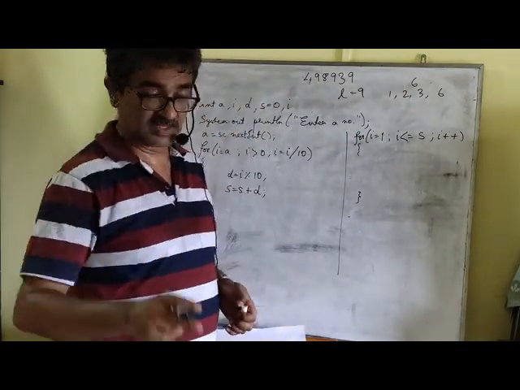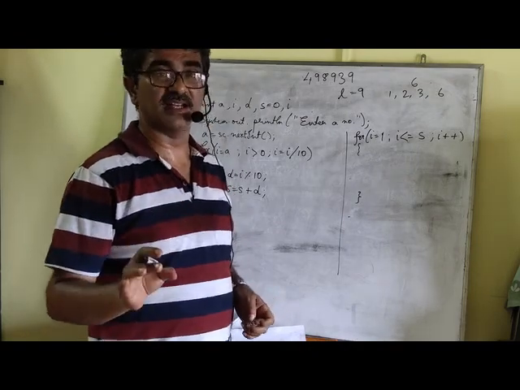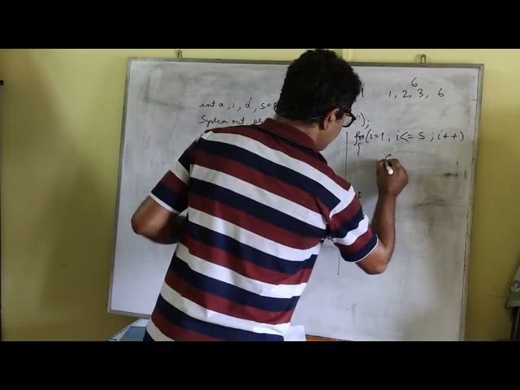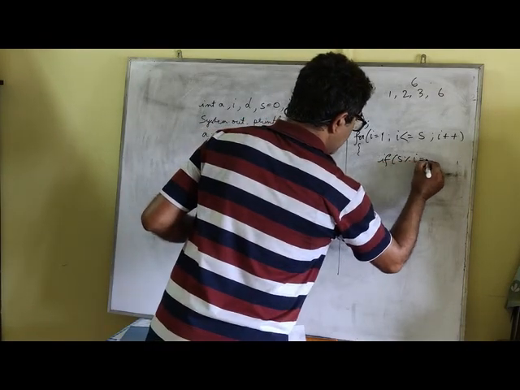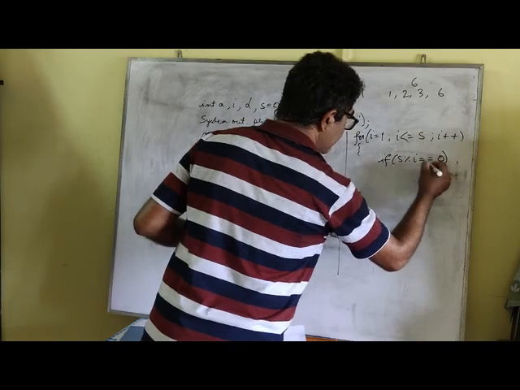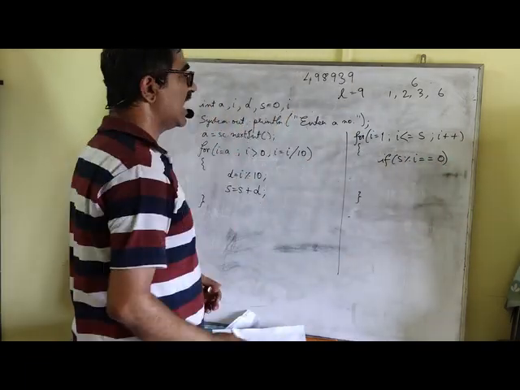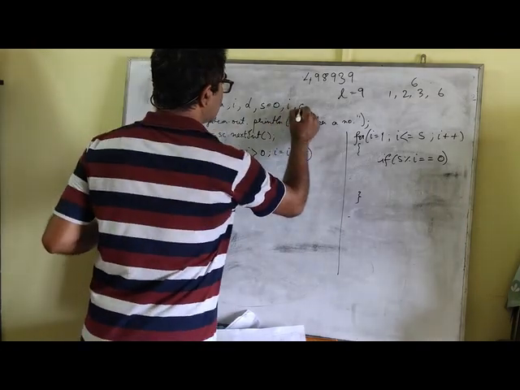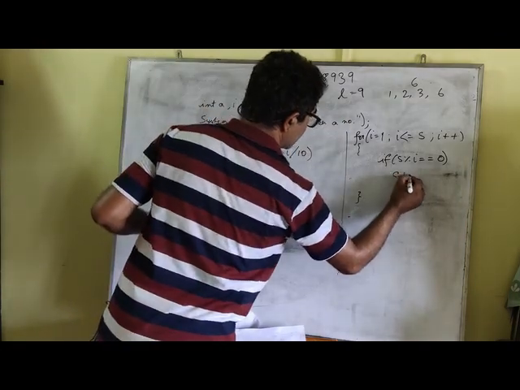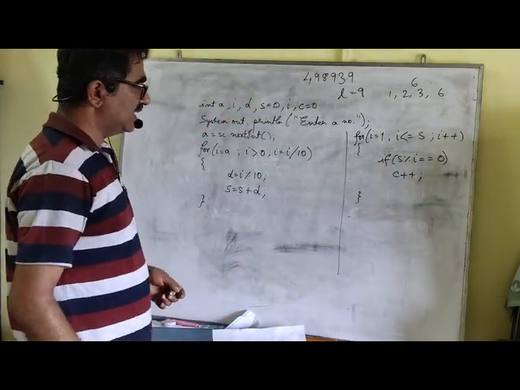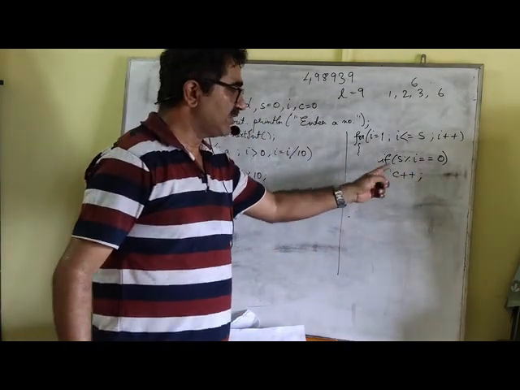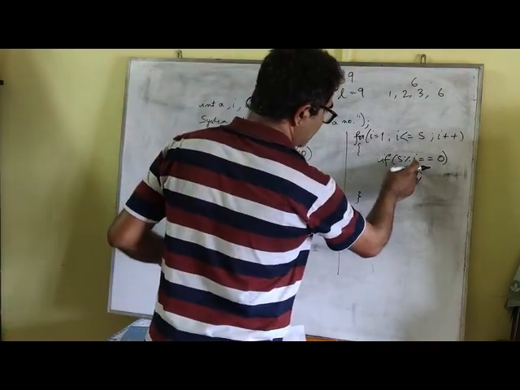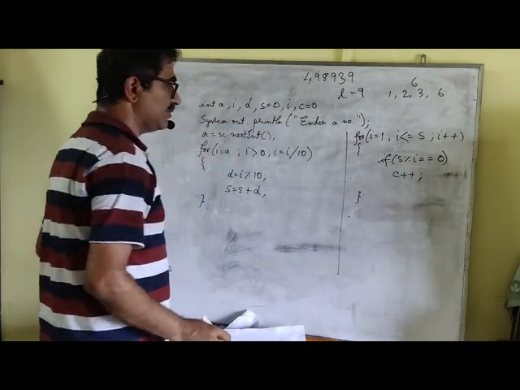Only if it has 2 numbers by which it is divisible can we tell that it's a prime number. So that is what we are trying to do, and here we are going to check whether S is divisible by I or not. When S divided by I, the remainder happens to be 0, that means it is divisible. In other words, I am checking whether I is a factor of S or not. In that case, I am going to put a counter, C++. So I am counting how many factors there are. Whenever a number is divisible, we can tell that particular number is a factor. So S modulus I, that means I is a factor, and since it is a factor, I am increasing the value of C by 1.